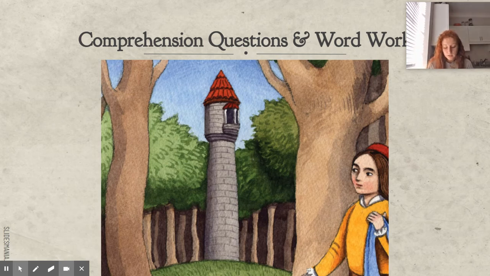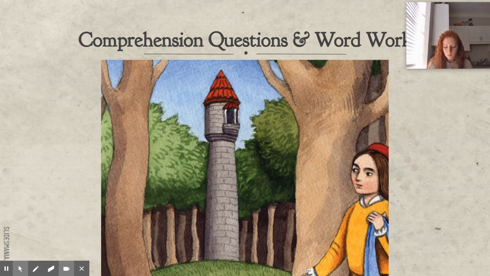When the witch catches the husband in the garden, he asks her to be merciful. What does the witch then say to the husband that he must do if he wants the Rapunzel from the garden? She said that he must give his child to the witch when the baby is born. Do you think that he makes a good decision when he agrees? I don't think so. What does the witch name the baby? Rapunzel. Why do you think she names her Rapunzel? Maybe because she's named after the Rapunzel that her father stole from the garden, right?